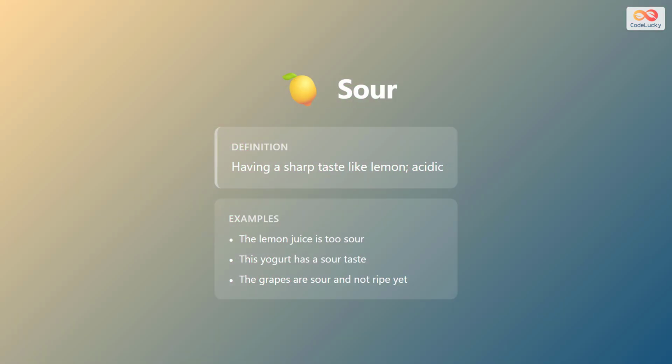The second adjective is sour. Sour means having a sharp taste like lemon or acidic. For example, the lemon juice is too sour. Another example, this yogurt has a sour taste. And finally, the grapes are sour and not ripe yet. Use this word for foods that make your mouth pucker or feel sharp.